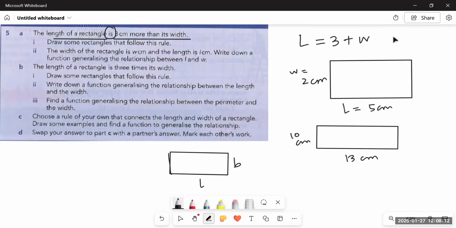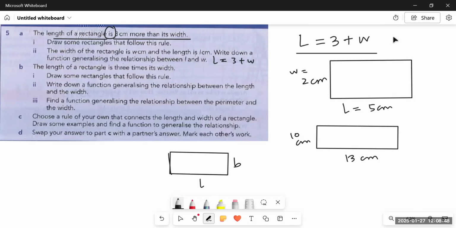Next, they're saying the width of the rectangle is W centimeters and the length is L centimeters, as we supposed. Write down a function generalizing the relation between L and W. So it would be L is equal to 3 plus W, right? If the length of the rectangle were 3 times its width, then it would be L is equal to 3W. If the length were 3 centimeters less than its width, then the equation would be L is equal to W minus 3. But since it's 3 centimeters more, it means 3 plus W. This is how we will make the function.